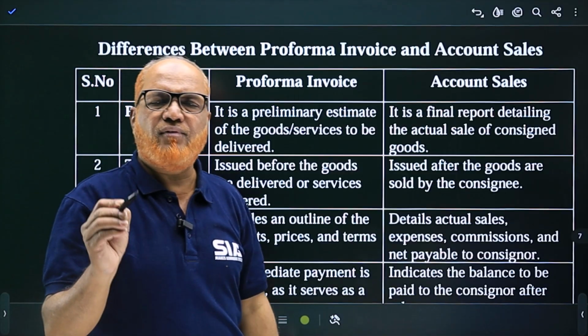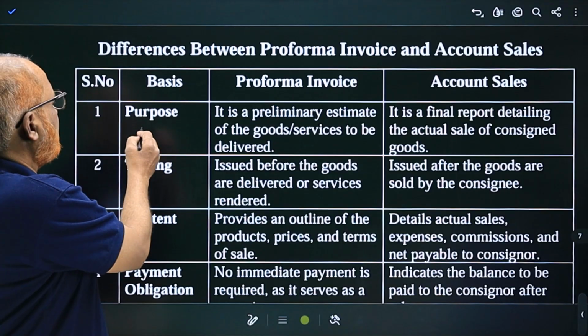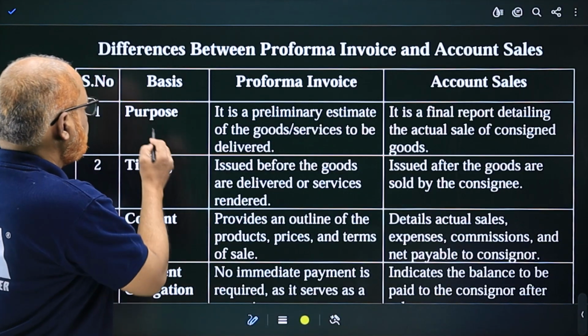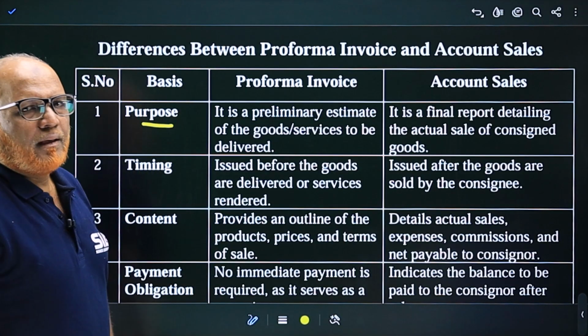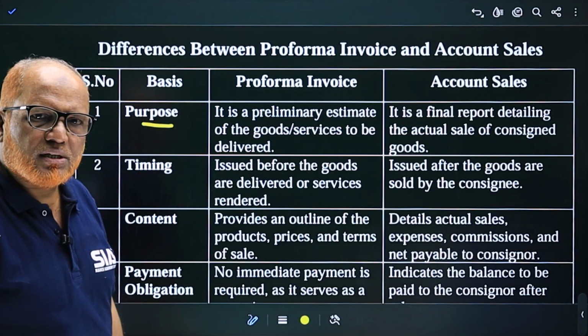Now the next topic is regarding the differences between Proforma invoice and account sales. Very important, very frequently asked in examination. Differences. The first difference is regarding the purpose. What is the purpose of Proforma invoice and what is the purpose of account sales?